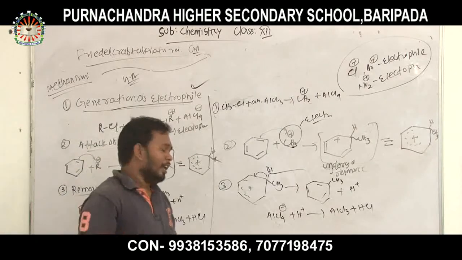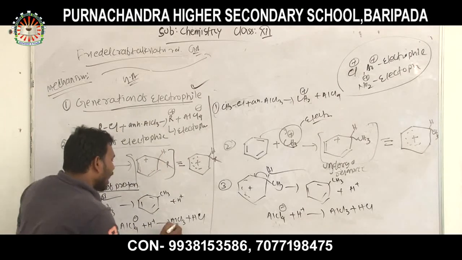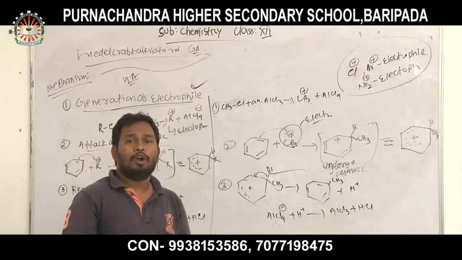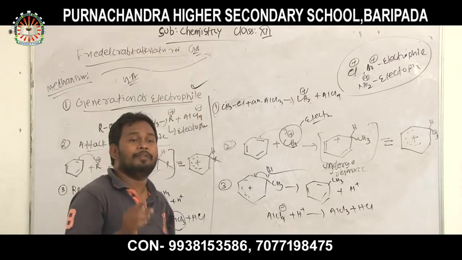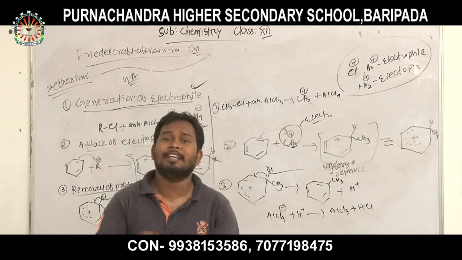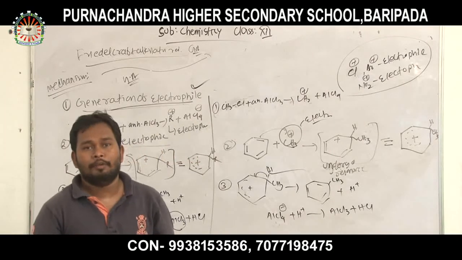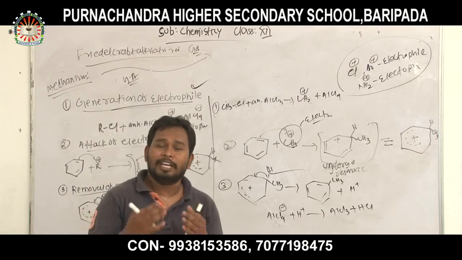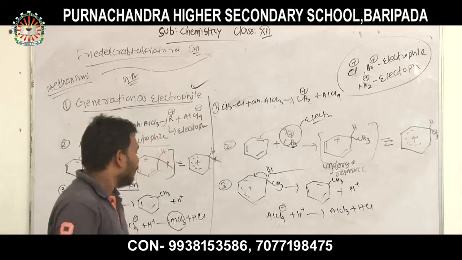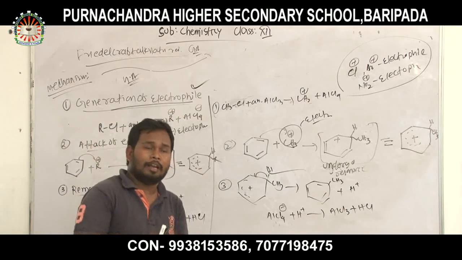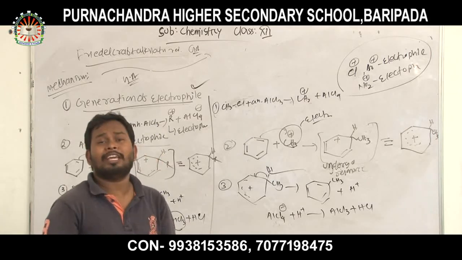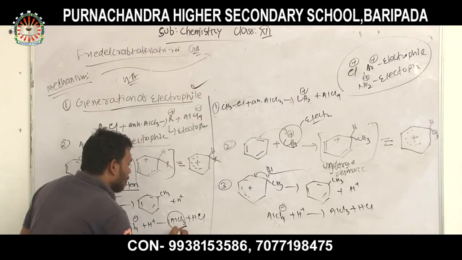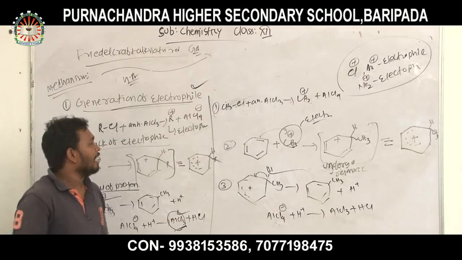Also, an interesting point is that aluminum chloride does not take part in the chemical combination, because here anhydrous AlCl3 acts as a catalyst. We know the characteristic of a catalyst: it enhances the rate of a chemical reaction, but does not alter or undergo any chemical change, and simply comes out at the end of the reaction.